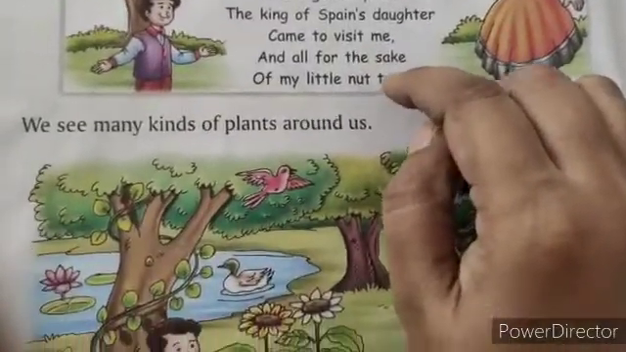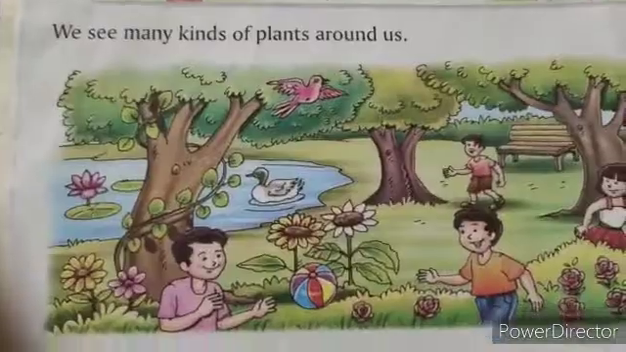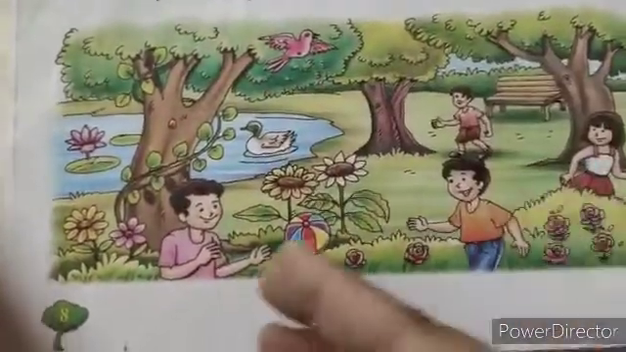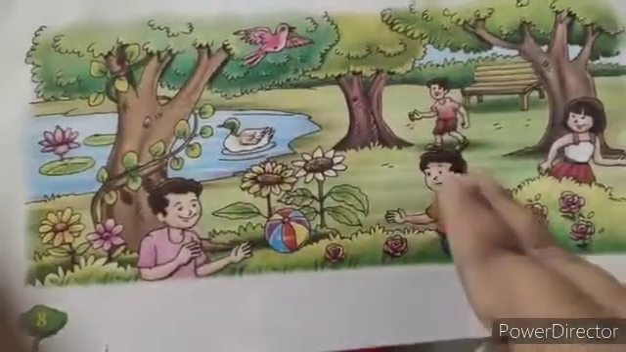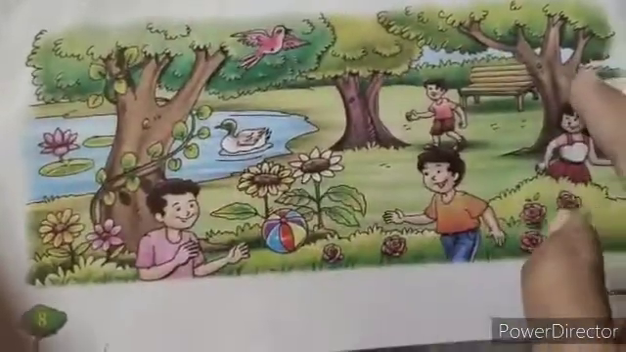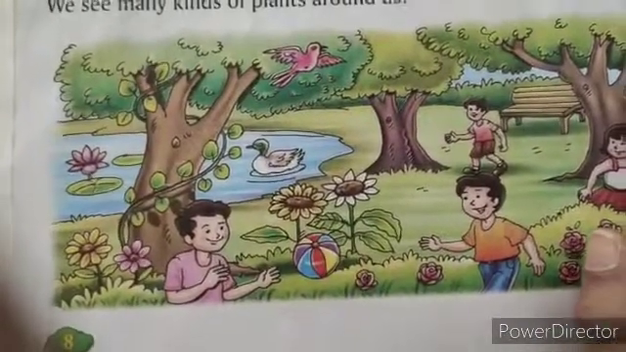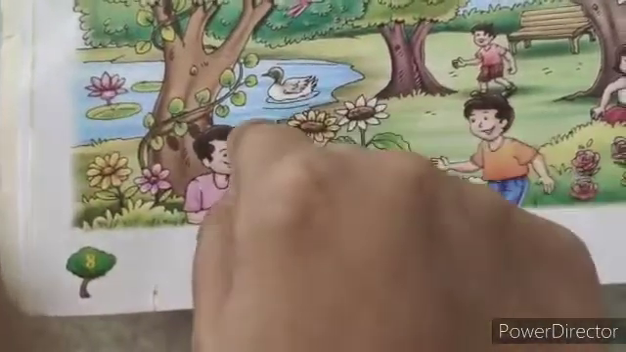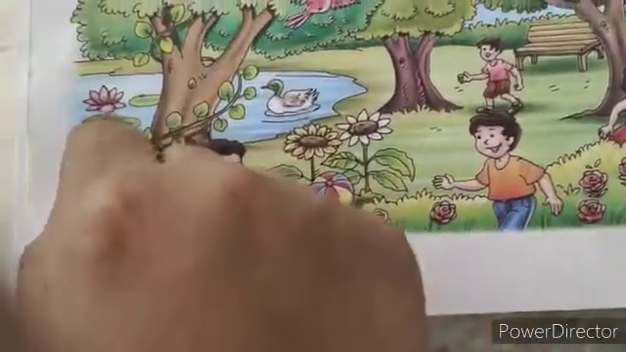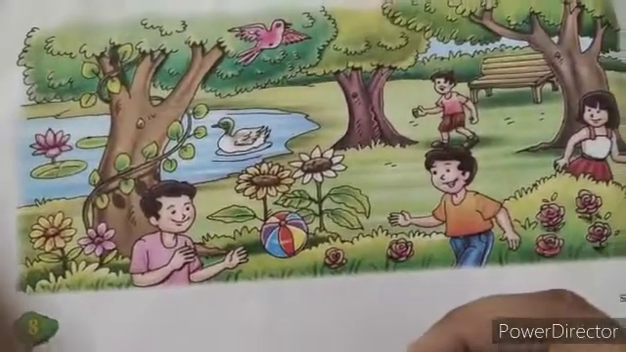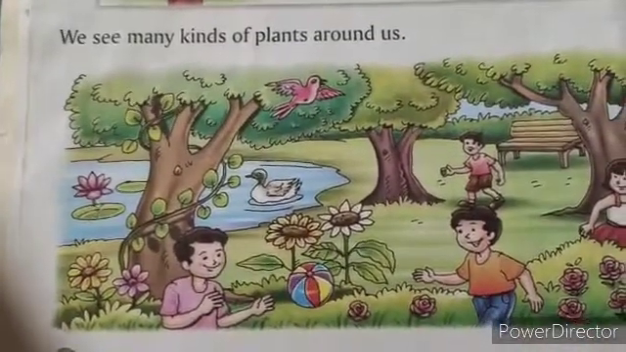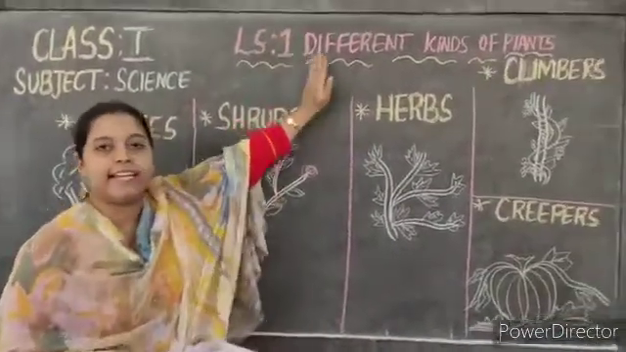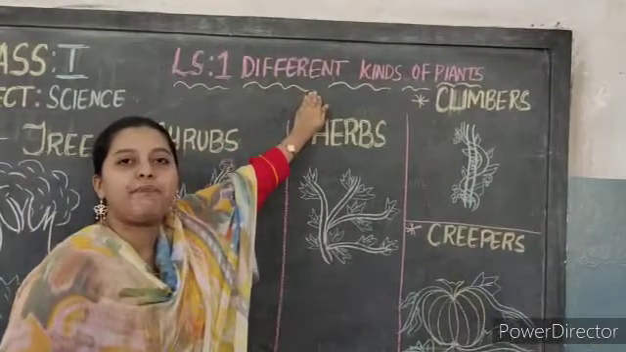See children, you all see many plants around us, right? In your textbook picture you can see there are so many plants and the children are playing in the garden, right? You can see some flowers, birds, a fountain, some pond-like thing in that, and a lotus is there, isn't it children? Now coming to your lesson, children, that is different kinds of plants.